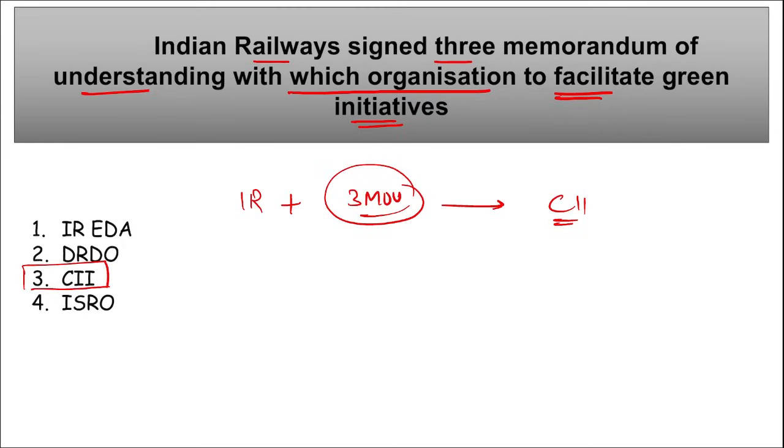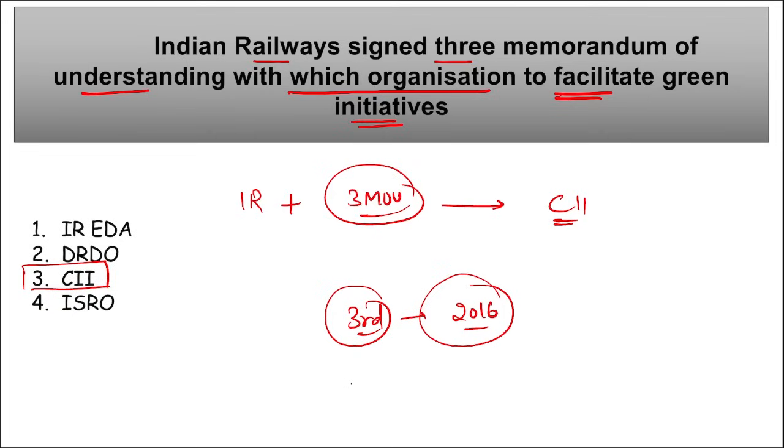So it is CII and Indian Railways. They signed 3 MOUs to reduce energy and water consumption and lower greenhouse gas emissions. These MOUs have been renewed for the 3rd consecutive time since 2016. This renewed memorandum of understanding with CII aims to achieve IR's target of net zero carbon emission by 2030. That is Indian Railways' target of net zero carbon emission by 2030.